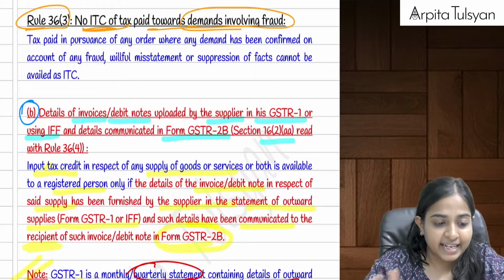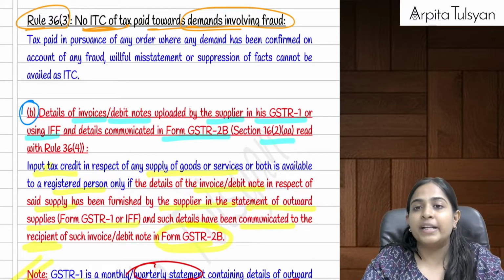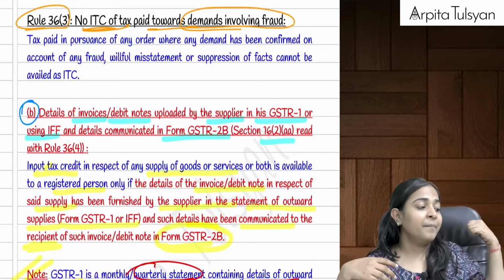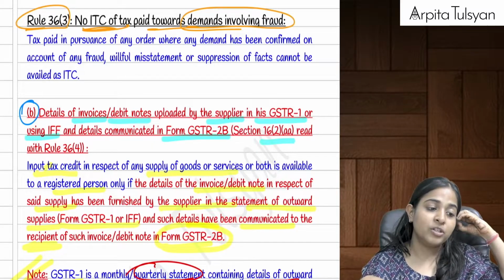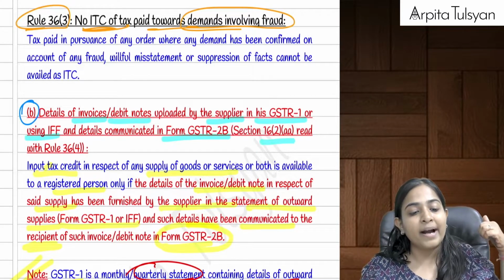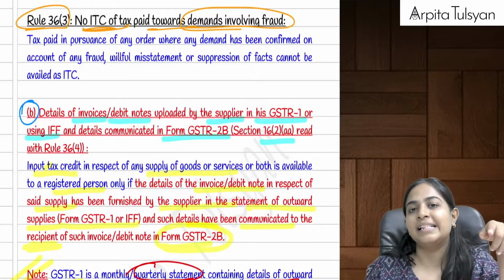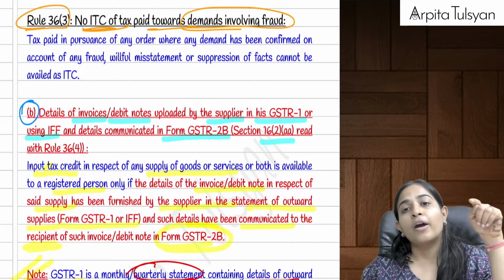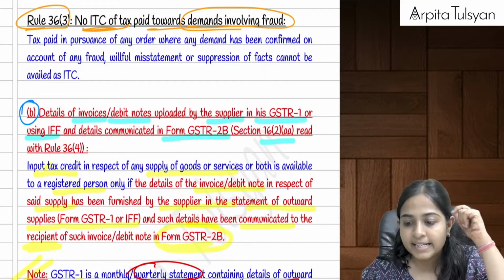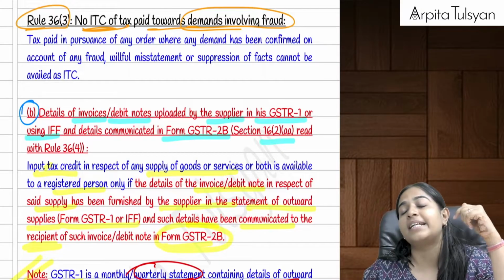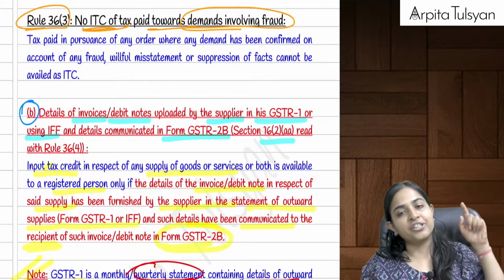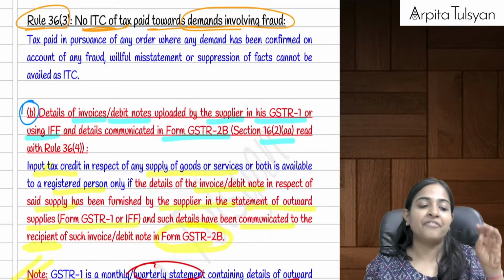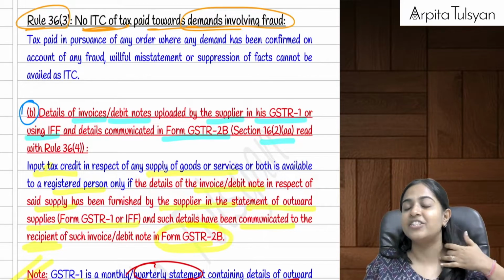The second condition is that whenever we want to take the ITC, as the recipient, the supplier has provided us the goods, services and capital goods. The supplier is required to upload these details in GSTR1, or if he decides to file IFF, the invoice furnishing facility, he will furnish the details in GSTR1 or IFF, and then it will get reflected in my GSTR2B.